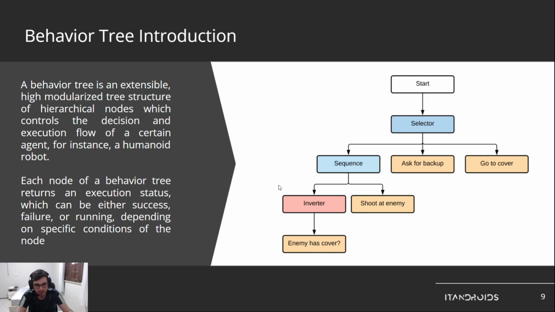For example, in this piece here of sequence inverter, we check if the enemy has cover. If it has, we return success. So inverted, it will invert the result, so it will return failure. So it will not shoot at the enemy because the enemy has cover. But if the enemy has not cover, so we shoot at the enemy. So that's the idea behind the behavior tree.